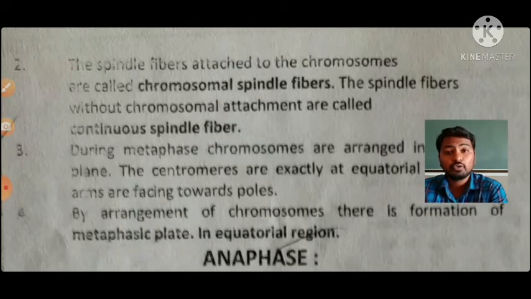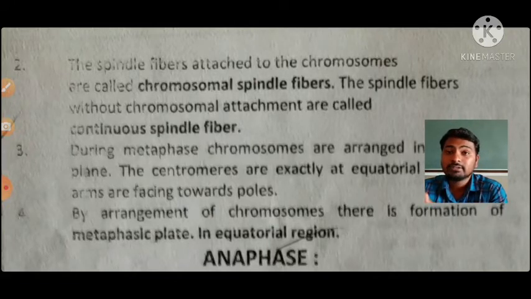The centriole produces the spindle fibers, then they attach to the centromere part of the chromosome. Those spindle fibers are said to be chromosomal spindle fibers.